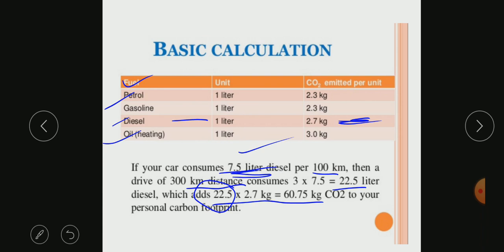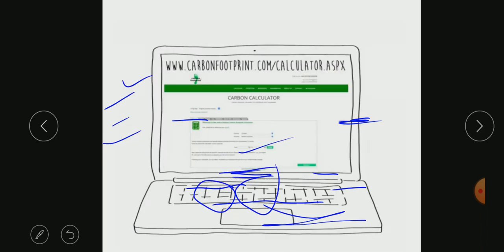That is a total of 60.75 kg CO2, which is going to be my personal carbon footprint only through this vehicle. Other factors are different, but if I calculate only my carbon footprint from using my vehicle, the total amount is this much. So this is a basic calculation with an example of a car.